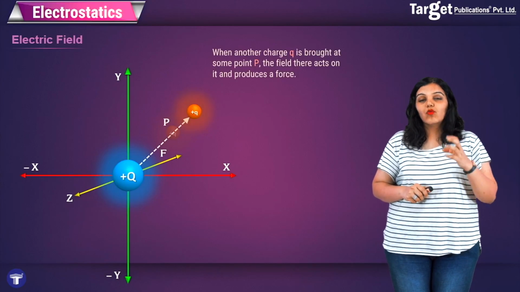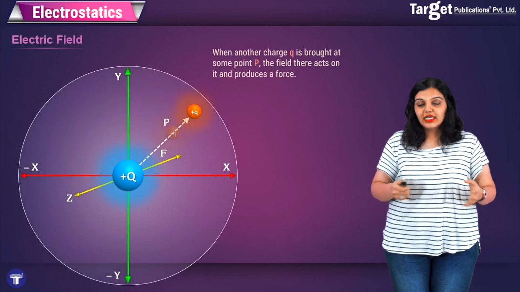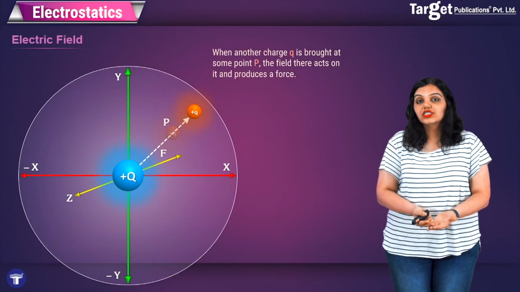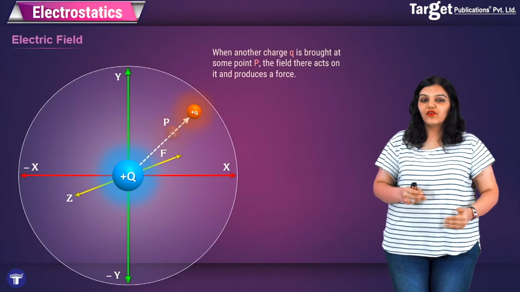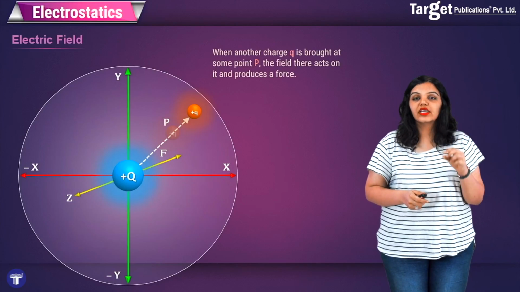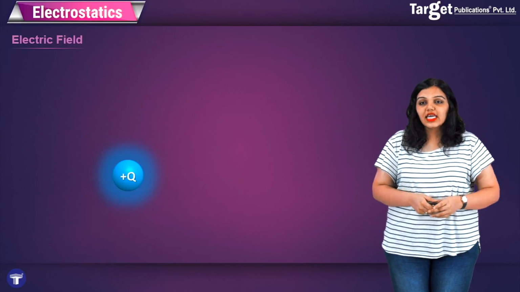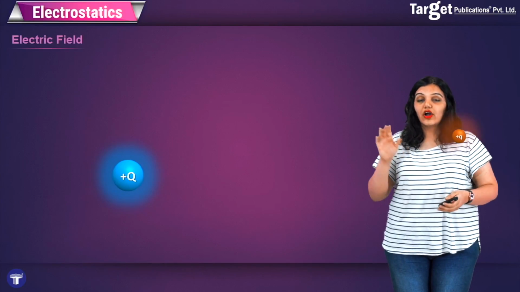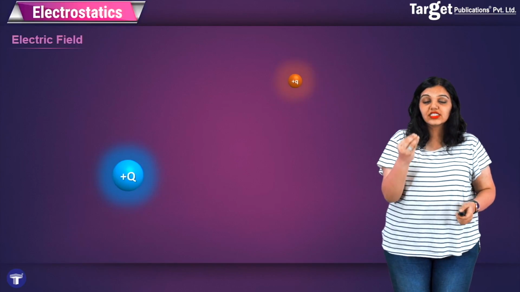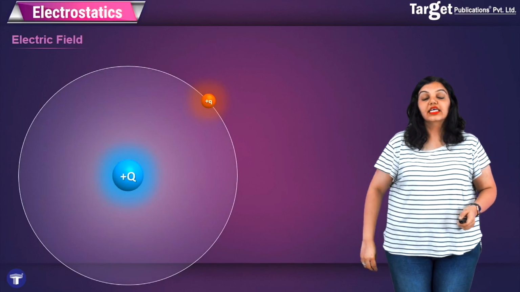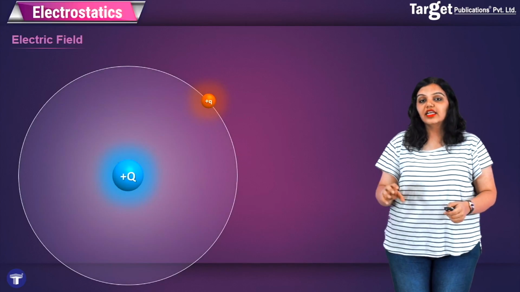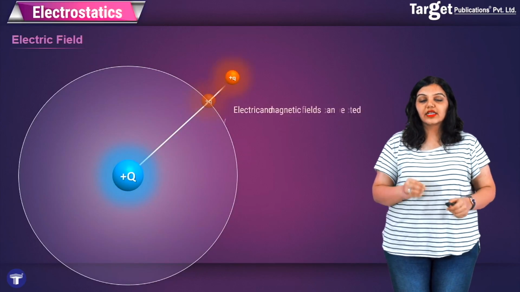So now we see what is meant by an electric field. Basically, the area around the charge where any other test charge placed will experience a force is known as the electric field of charge plus Q. So I say that in general, the charge will not feel any force, but when it reaches a certain distance from a point charge, for example, then in that area it will start feeling a force due to this capital Q charge.